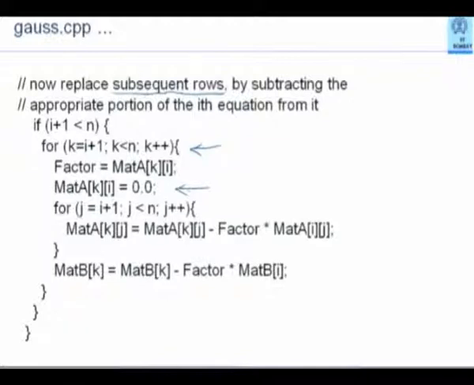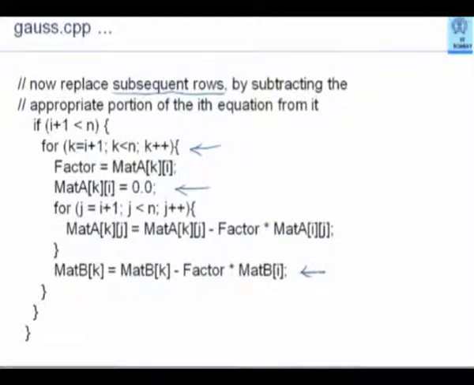Note that if I do the actual subtraction, I should actually get a 0 even in that position. But again, because of floating point arithmetic, I am not sure. So I am deliberately putting 0 because I know that it should be 0 mathematically. The remaining elements I calculate. From every element mat kj, I subtract a factor times mat ij and get the new mat kj. This iteration will complete a complete row, that is the kth row, in the new appropriate form. And the corresponding right hand side element is taken care of by this.